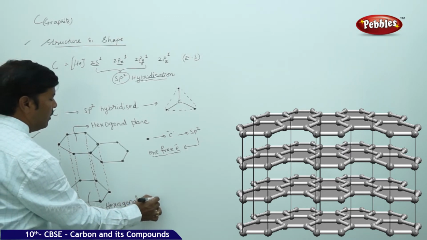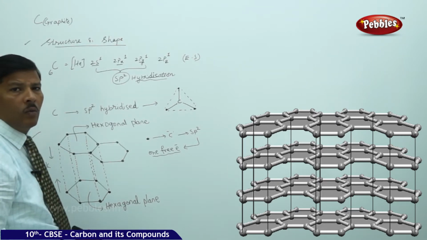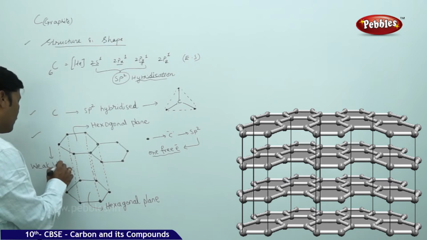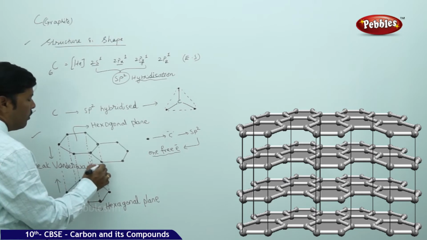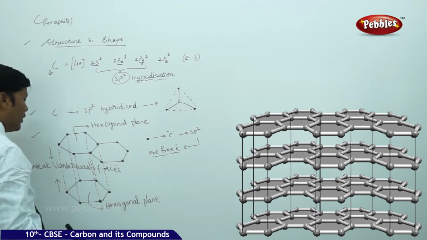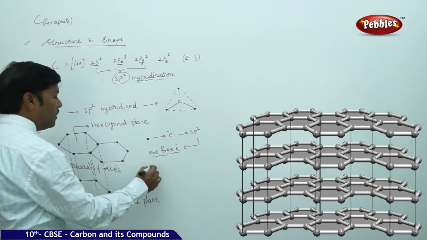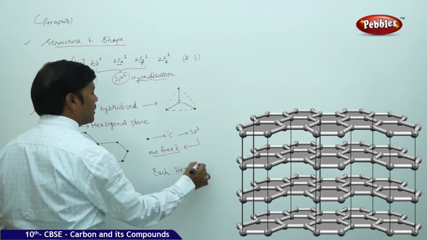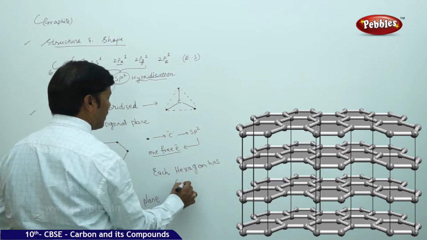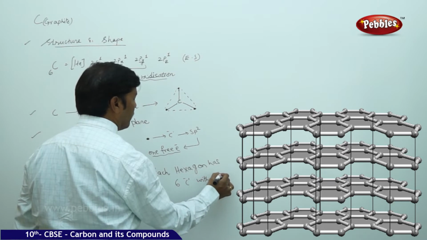Between two hexagonal planes, weak van der Waals forces operate, and internally each hexagon has 6 carbons with one free electron each.